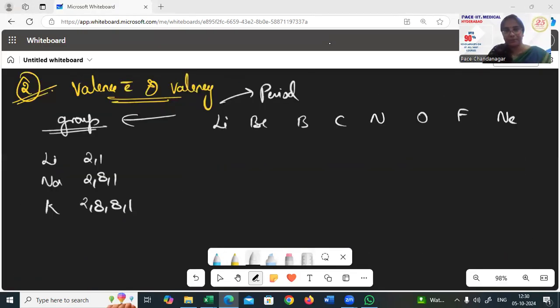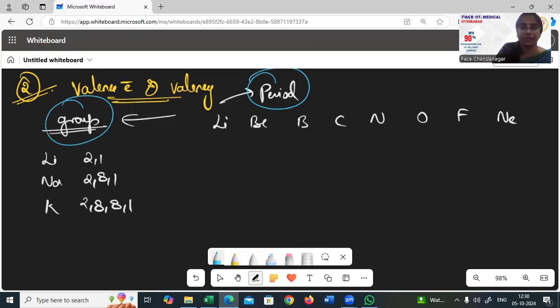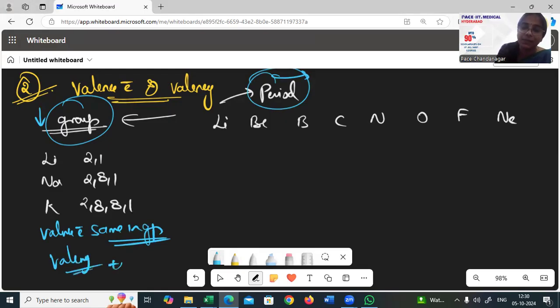The second property is valence electrons and valencies. What is happening in a period and what is happening in a group? Group means downward, period is left to right. Now lithium, sodium, potassium, just a few examples I'm showing here. So 1, 1, 1, as you see, valence electrons are the same in the group. And what is valency here? Valency is +1 only. Everywhere it wants to remove one electron.